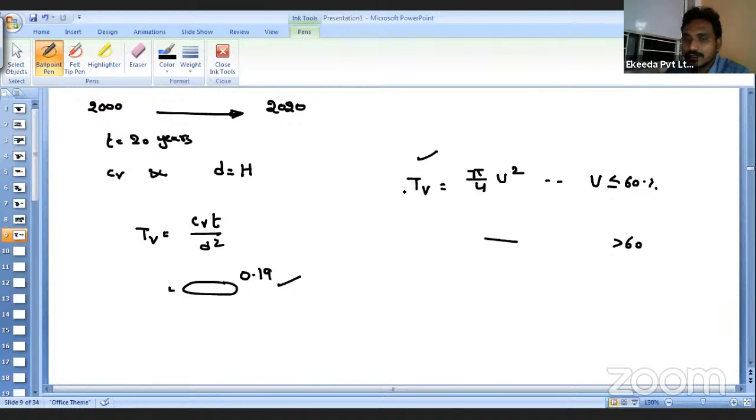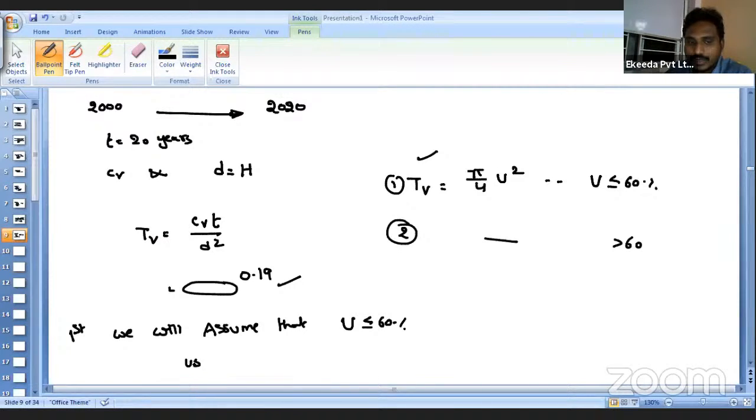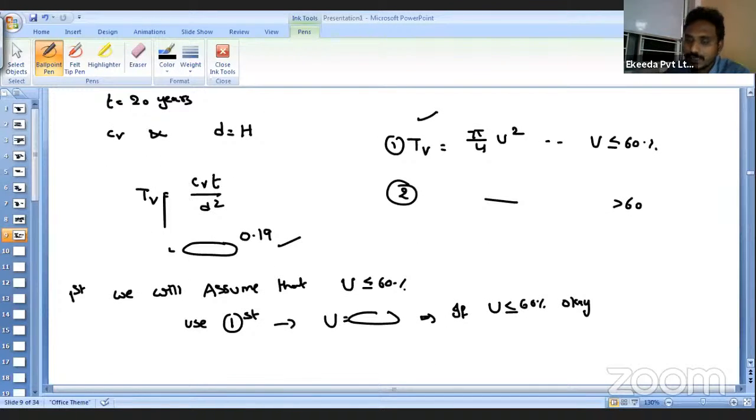We know the time factor value, but we don't know how much degree of consolidation has happened. Then in that case, first we will assume that your degree of consolidation is less than 60%. After assuming this, you will substitute in the first equation, let us say this is the first equation and this is the second equation, and you will find out the degree of consolidation. If this value comes out less than or equal to 60, then whatever degree of consolidation we have found out is fine.